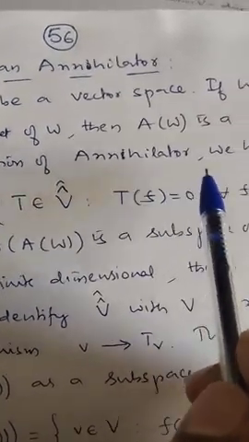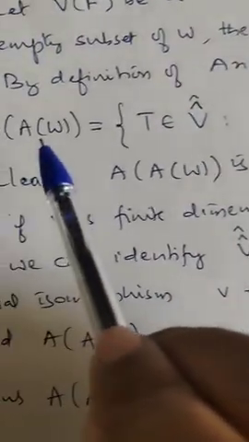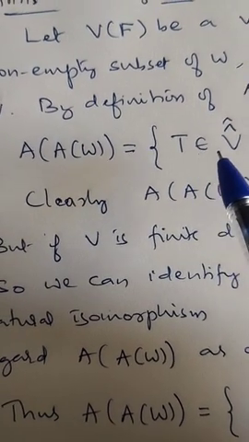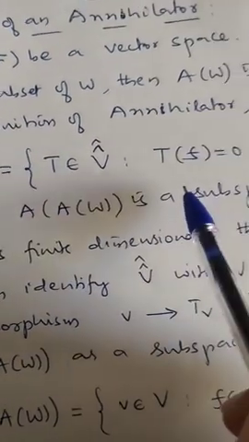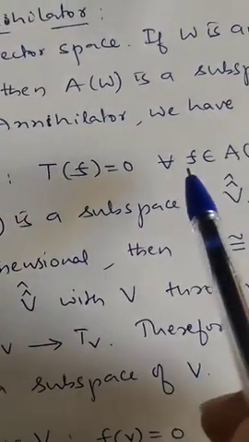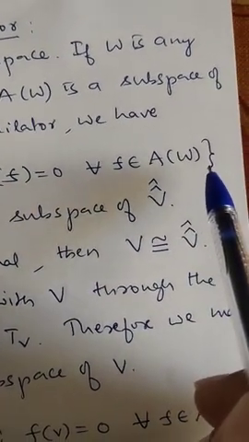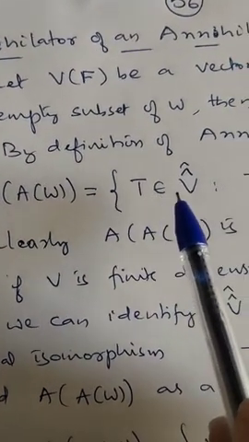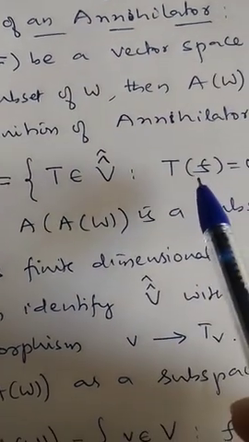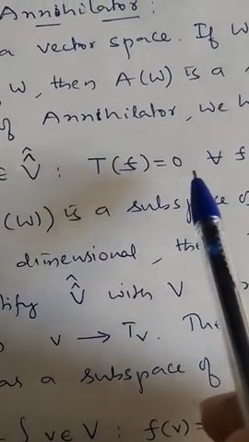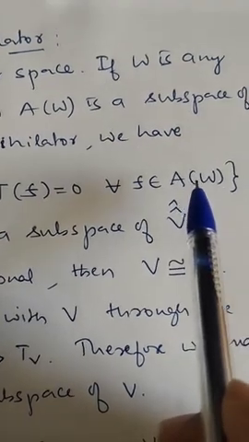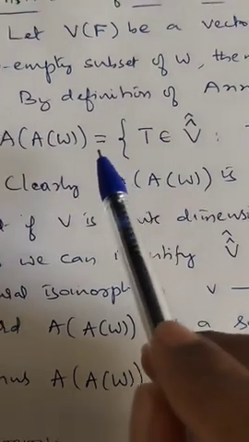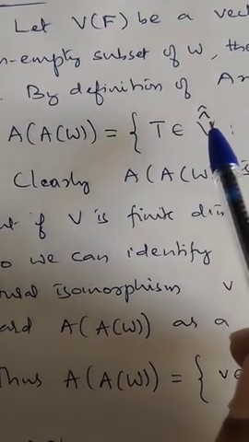By definition of an annihilator, the annihilator of A of W is the set of all T belonging to V double cap such that T of f is 0 for every f belonging to A of W. So it contains those transformations T belonging to V double cap such that T of f is 0 for every f belonging to the annihilator of W. Clearly, it contains elements of V double cap.